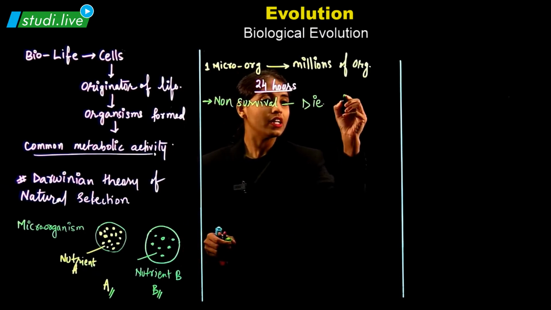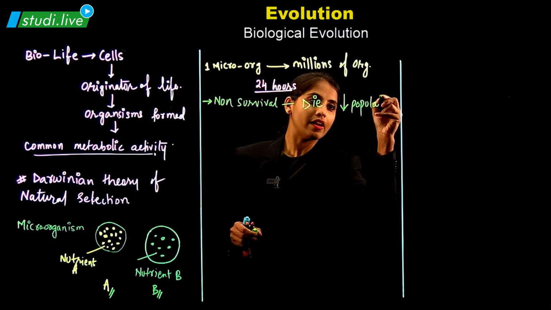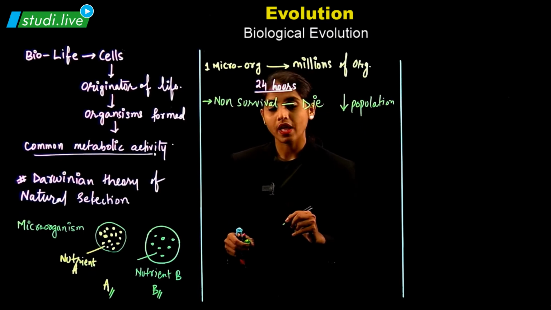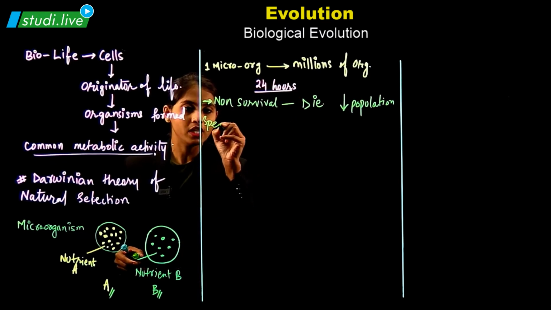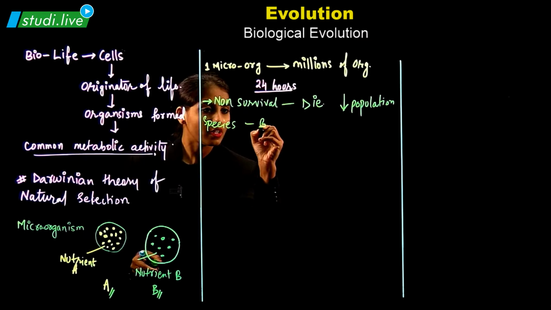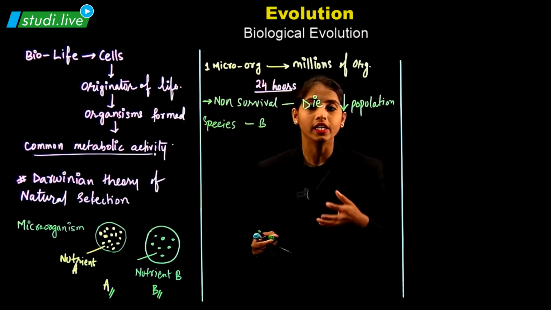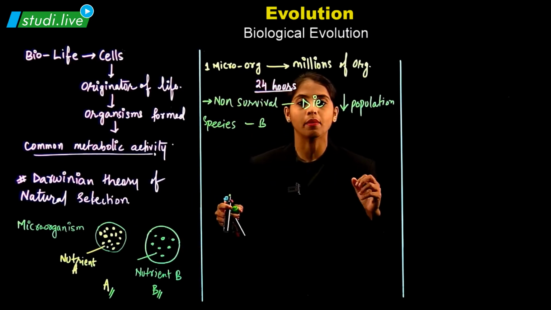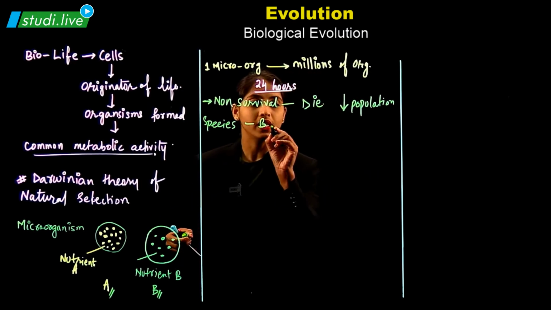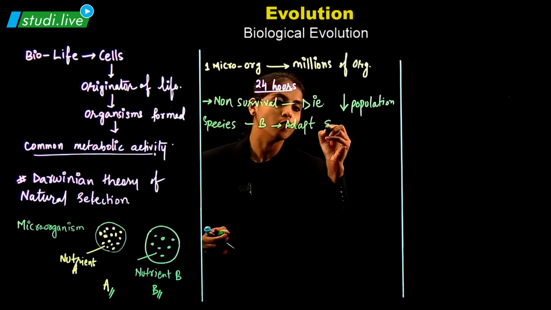So what will happen? That will decrease the population. And then a species now which is available, that is species B, is less in number, but yes, it has some of the quality which species A does not have, because this has adapted in that particular condition. So species B is having the ability to adapt in the given environment.